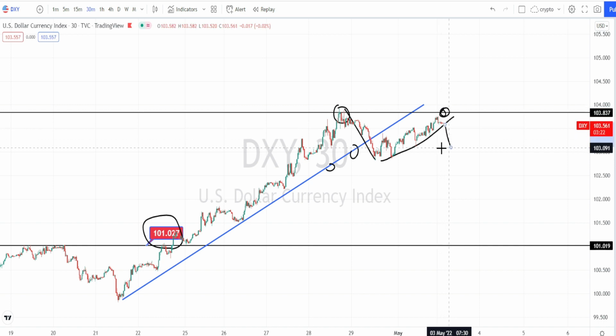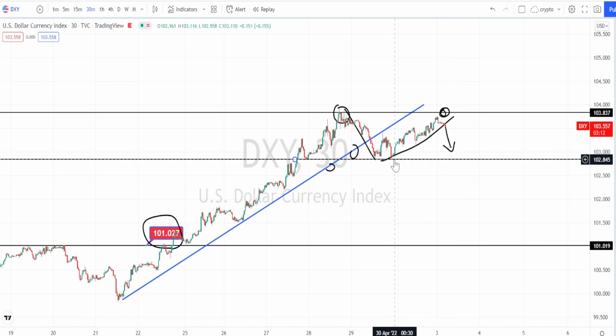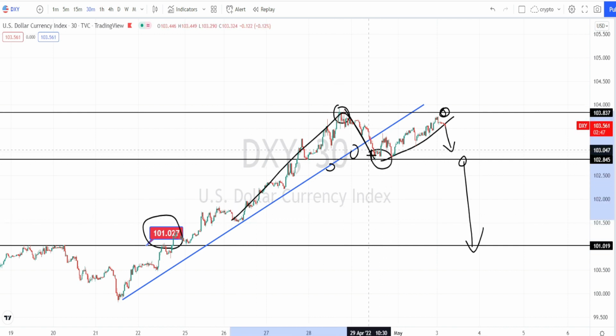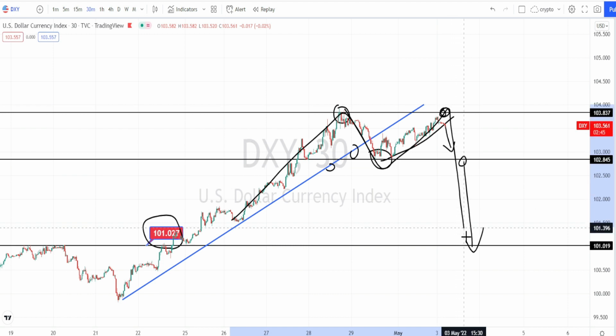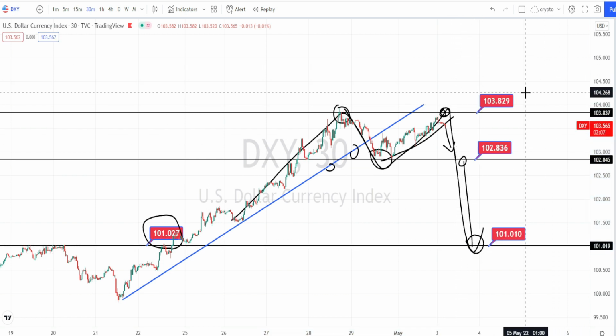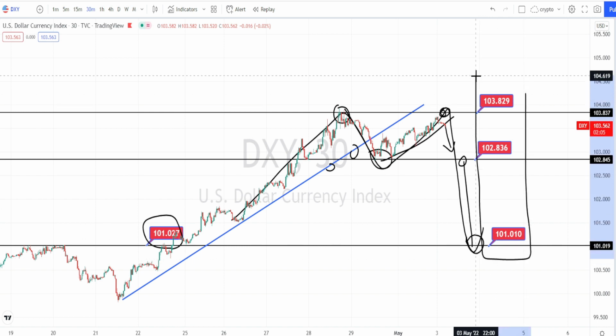Now we are noticing a little bit of retracement happening. So if the retracement continues, next level of support is going to be around 102. Only when the price action breaks this support level of 102, we can expect a further fall in DXY, in which case it will be breaking this neckline of the double top pattern. So we can expect it to retrace up to this support level of 101. So these are all the levels to be noted for now.